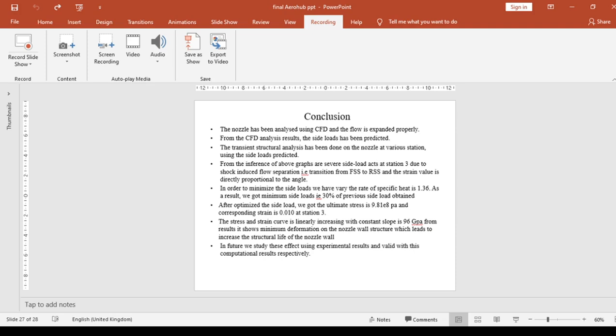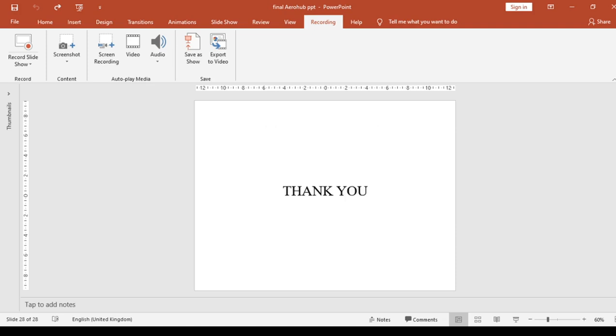The result shows minimum deformation of the nozzle wall structures, which leads to an increase in the structural life of the nozzle wall. In future, we will study this effect using experimental results and validate them with these conceptual results.